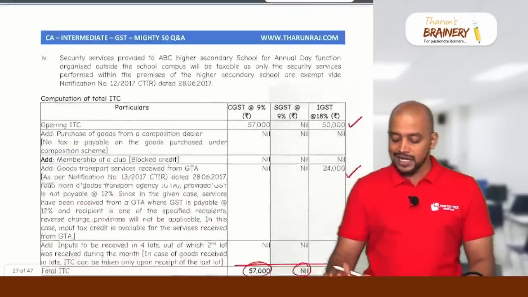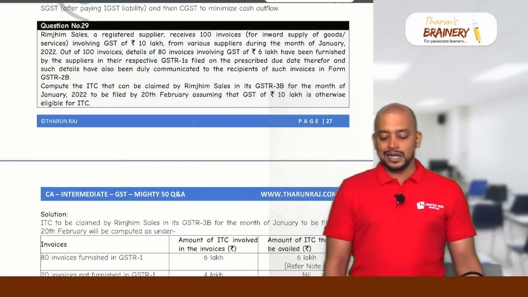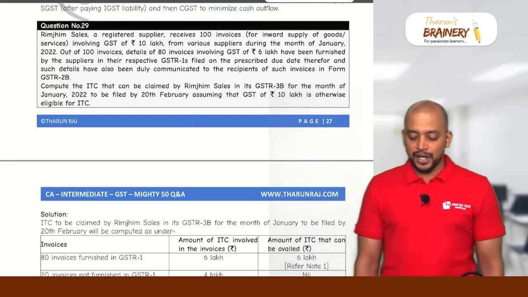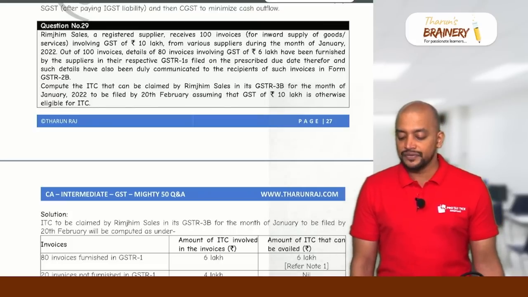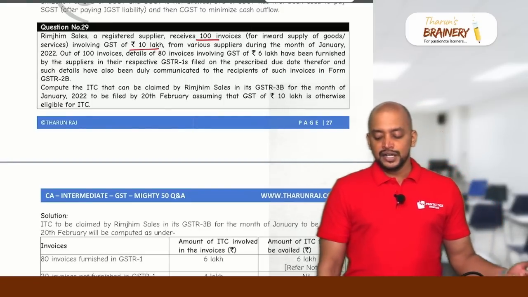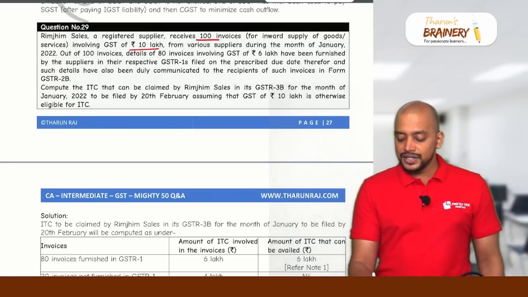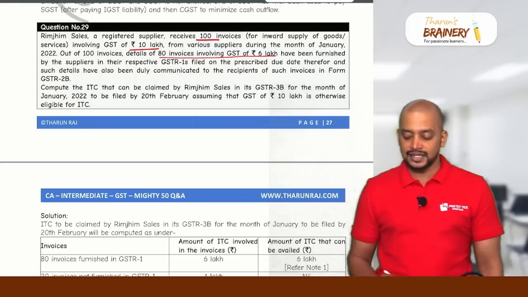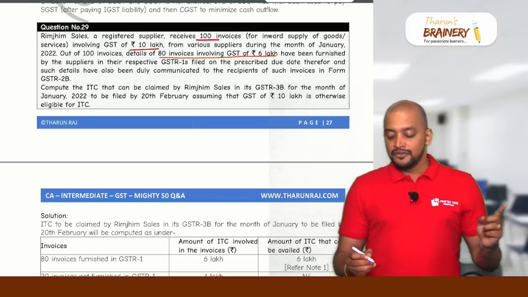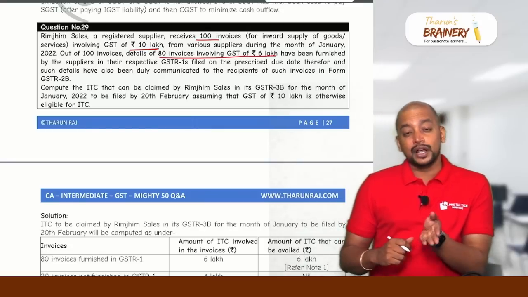So we can use fully ITC for payment of the liability. Then question number 29, RIMGIM says a registered supplier receives 100 invoices for inward supply of goods or services involving GST of 10 lakhs from various suppliers during the month of January 2022. Out of 100 invoices, details of 80 invoices involving GST of 6 lakhs have been furnished by the suppliers in their respective GSTR1 filed on the prescribed due date, and such details have also been duly communicated to the recipients in 2B.